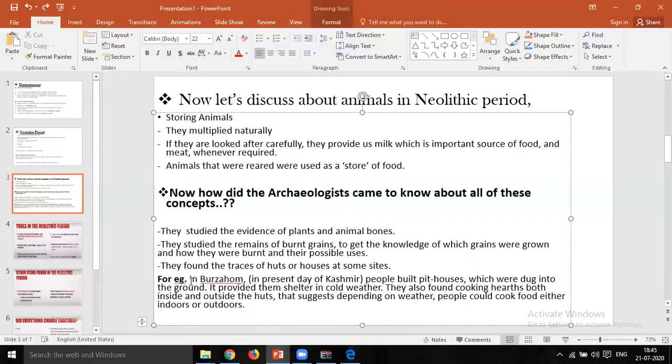Now, for example, Burzahom is a place in present-day Kashmir. The people there used to build pit houses, which you can see on page number 19 of your textbook.